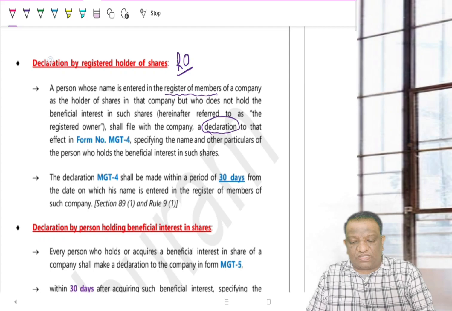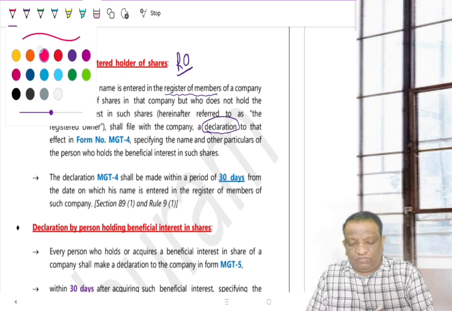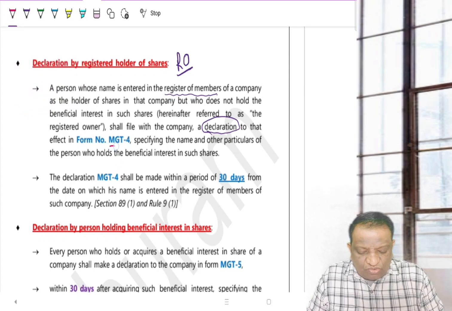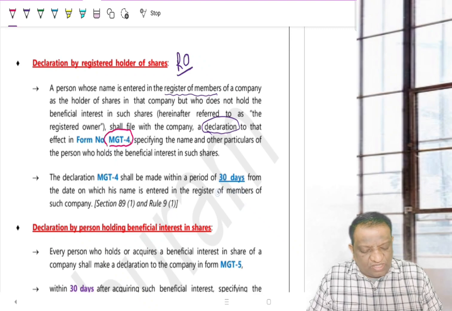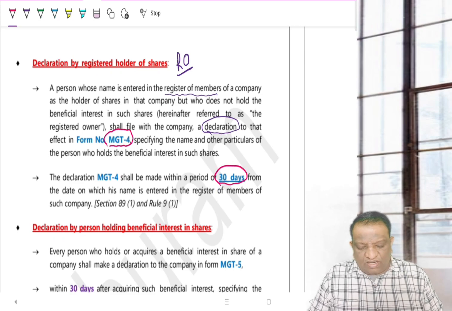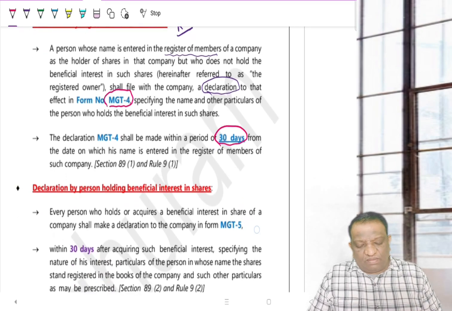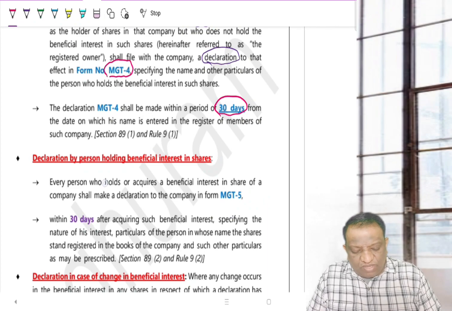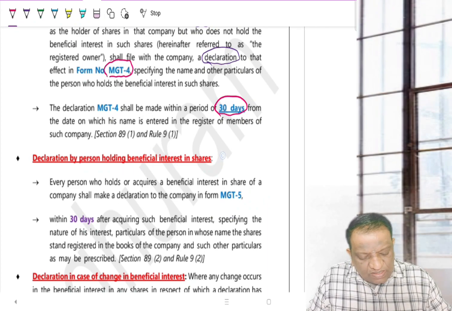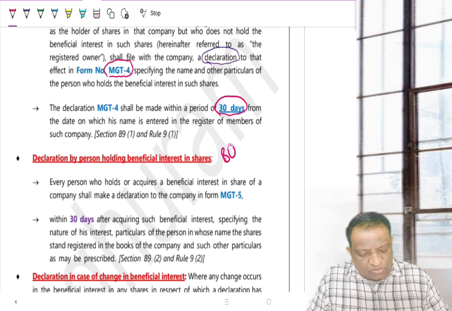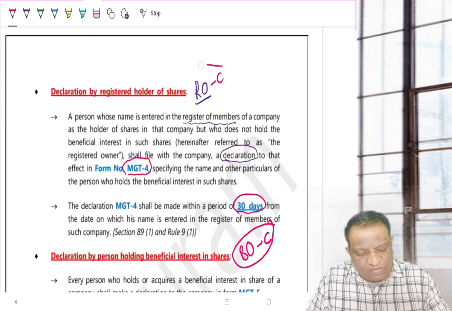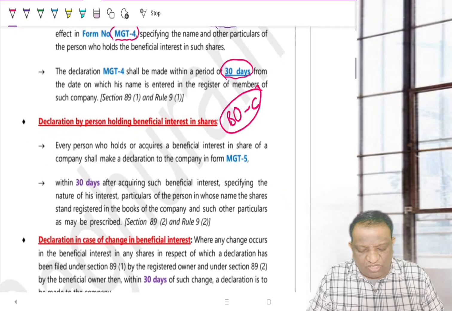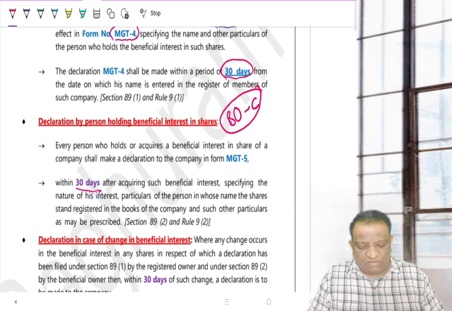And once he submits this MGT4 to the company, then the company, as we have said, within 30 days would be filing it, and the company will be getting a parallel communication by the beneficial owner. So for us, he is nothing but our beneficial owner. So again, this is beneficial owner to the company, it's a repetition, and here it is registered owner to the company. So that is what we are talking about. So MGT5 and within 30 days, same concept.